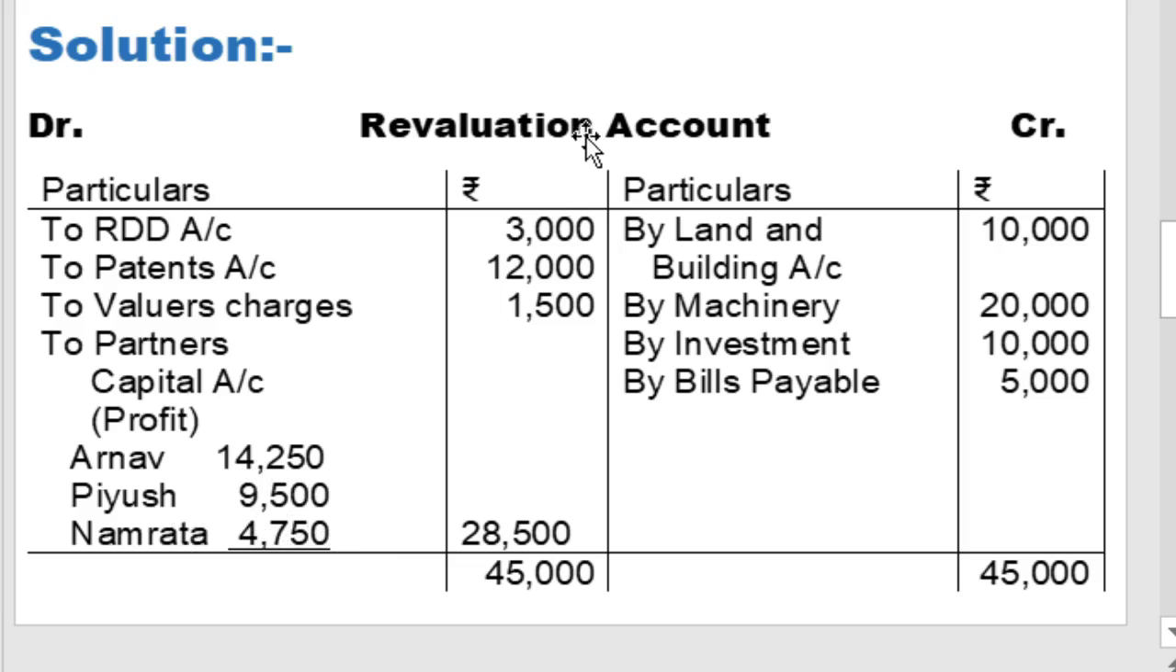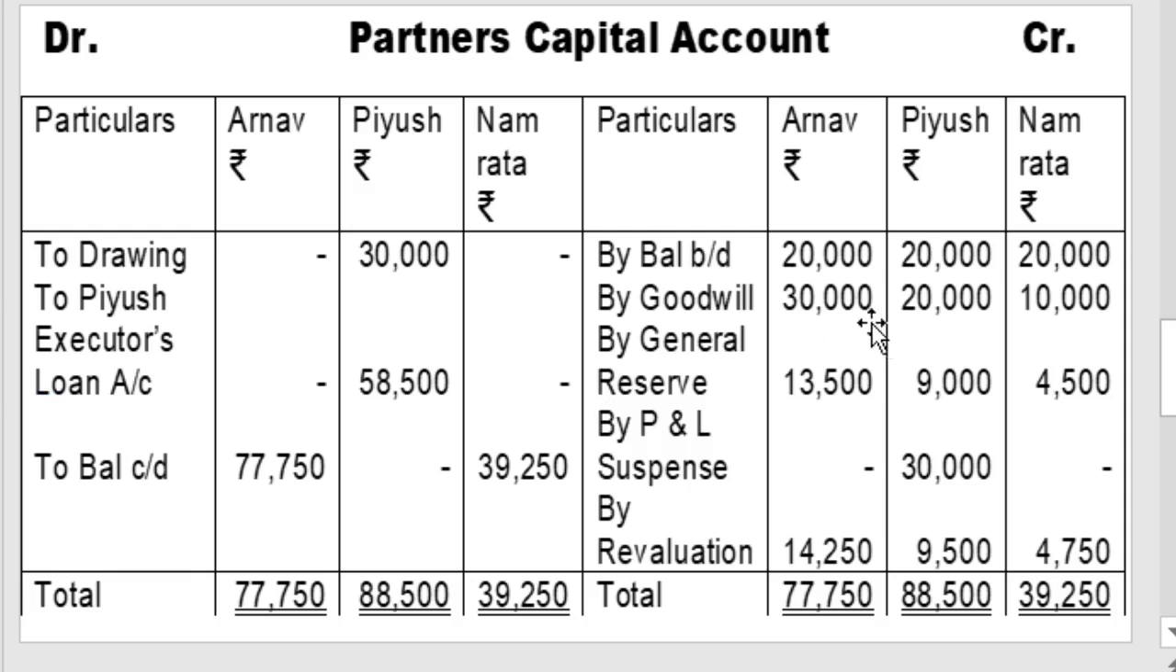The entry is automatic here. Revaluation account debit to partners capital account, meaning to Arnav, to Piyush, to Namrata. So capital accounts are credited. Then write in the credit column, on the credit side of the partners capital account, by revaluation account 14,250, 9,500, and in the Namrata column 4,750.